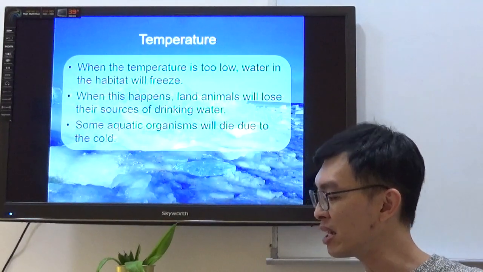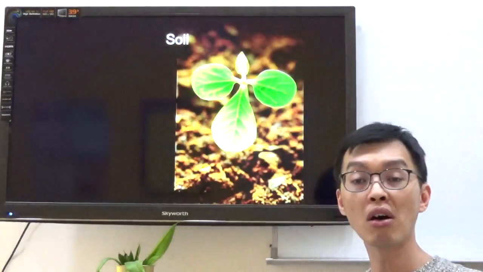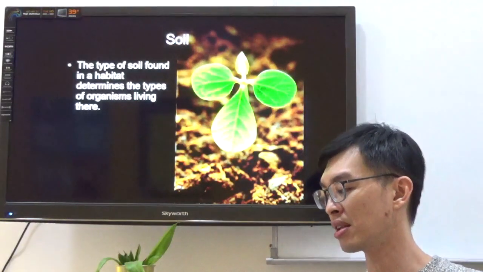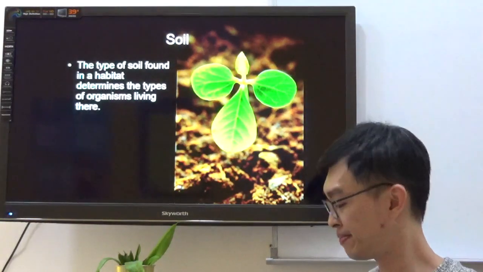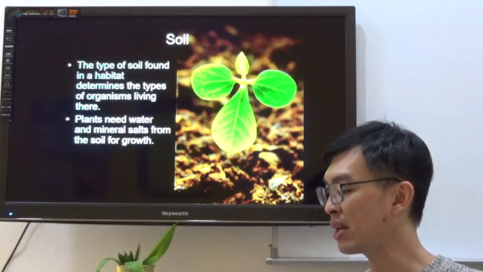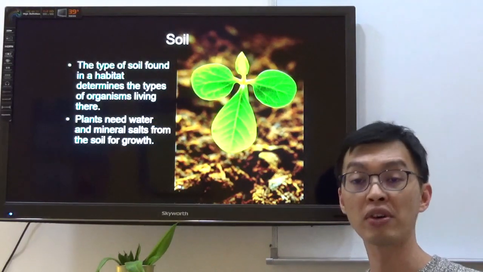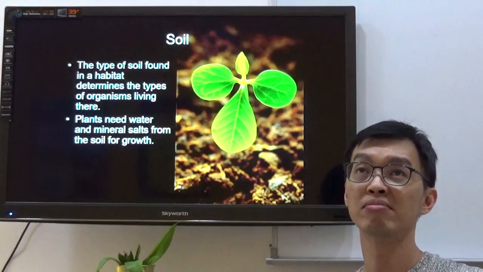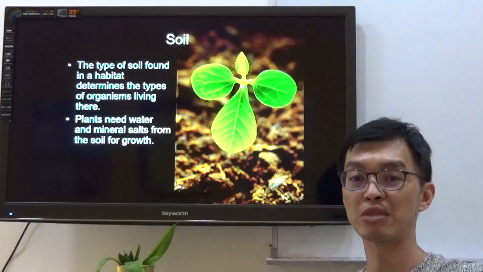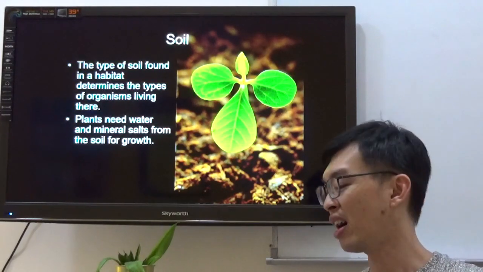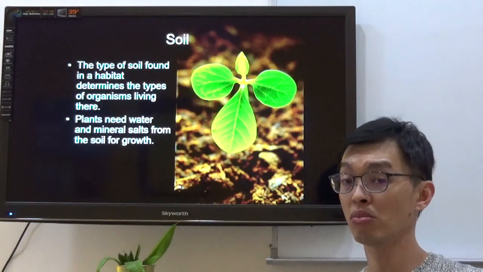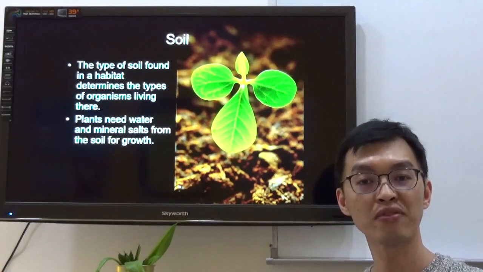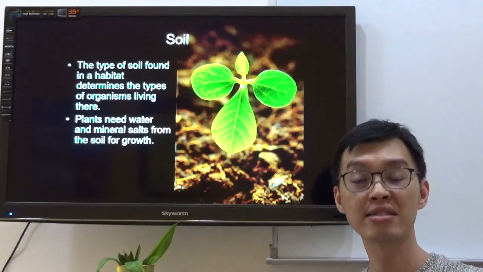Okay? Finally, we're coming to the last one, on soil. The type of soil found in a habitat determines the types of organisms living there. Plants need water and mineral salts from the soil for growth. Now, talking about this, earlier in the day, I actually had my P6 pupils seated around me, and I asked them, what kind of soil do you think coconut is found in? They all told me sand.